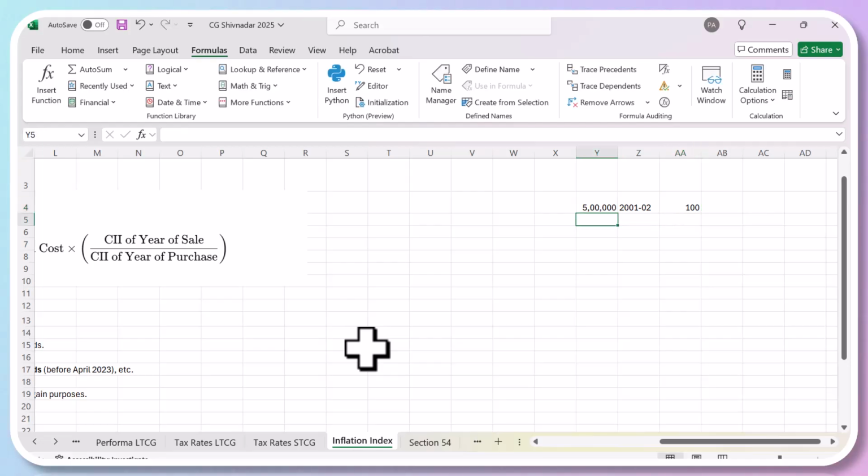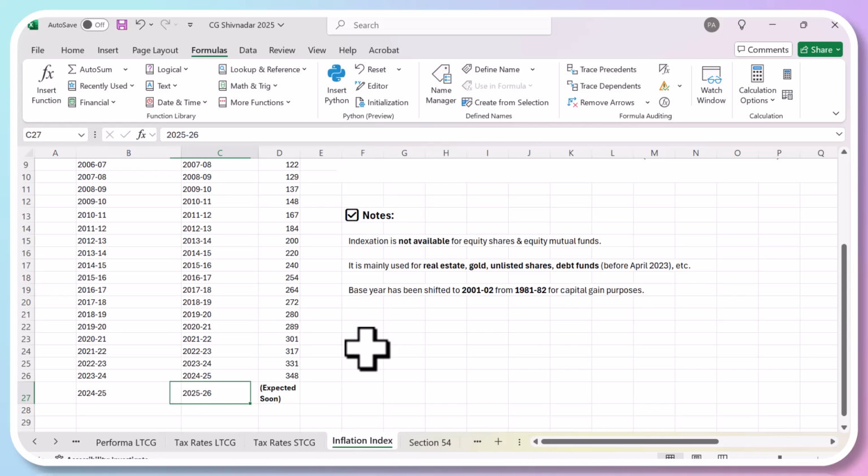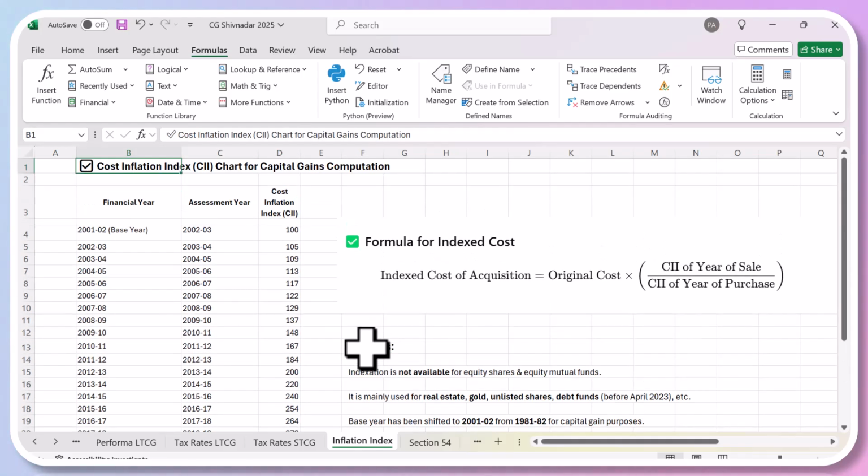And you sold this in 2023-24, since 2024-25 is yet to be announced.